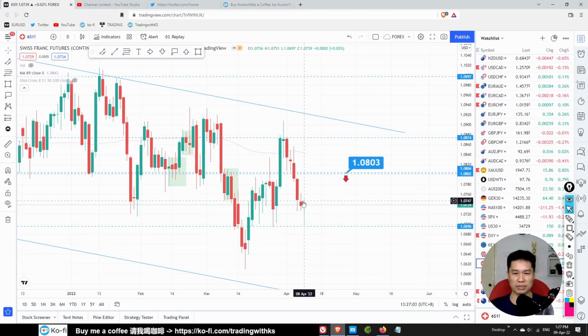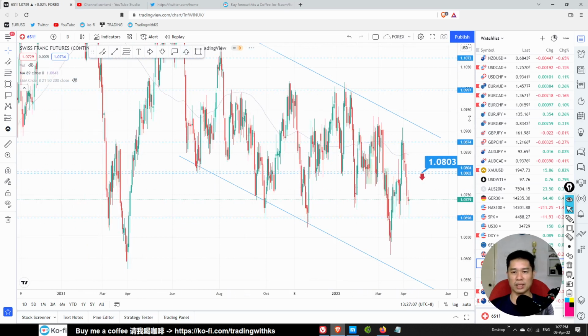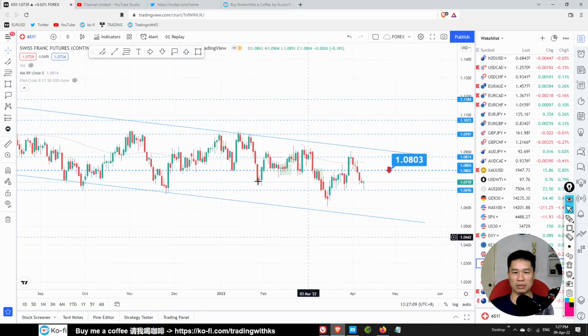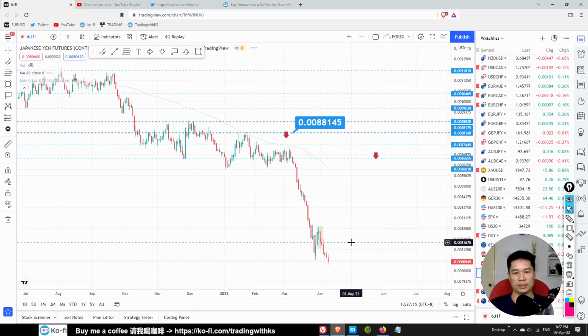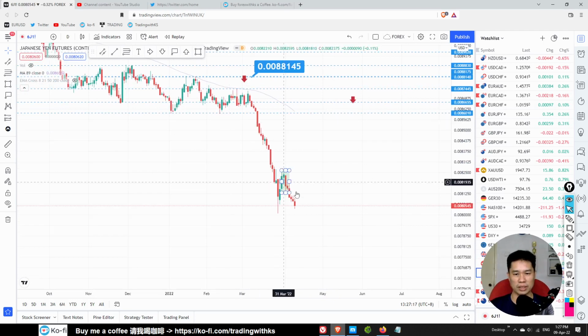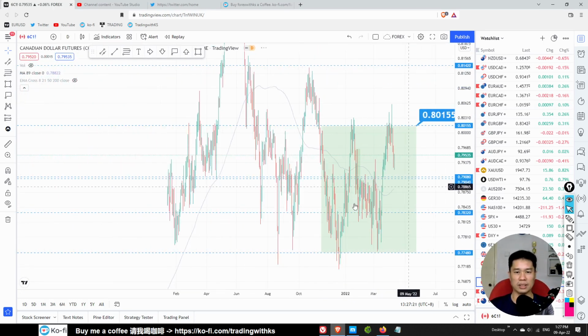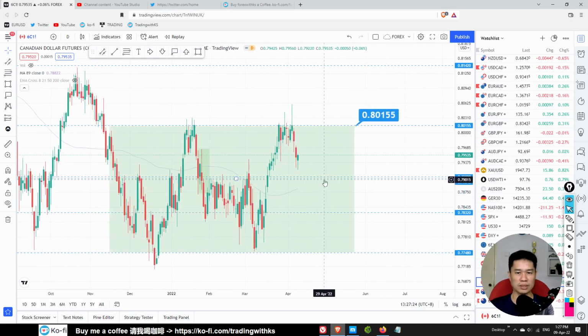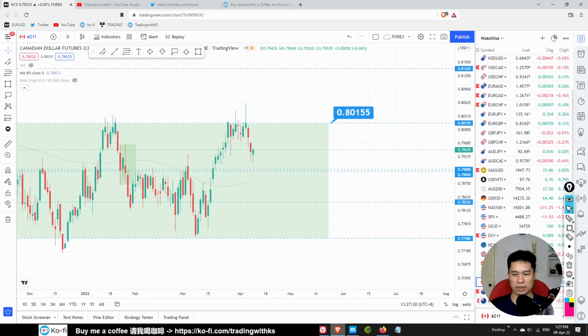Looks like Swiss franc also we got a pin bar over here. Long term Swiss franc is still weak. Swiss franc is on this downtrend channel, but we might have a short term rebound over here. Japanese yen is very weak, still continues to be weak. Canadian dollar is a bit sideways. Neutral. We got a few pin bars over here, but I still label it neutral.